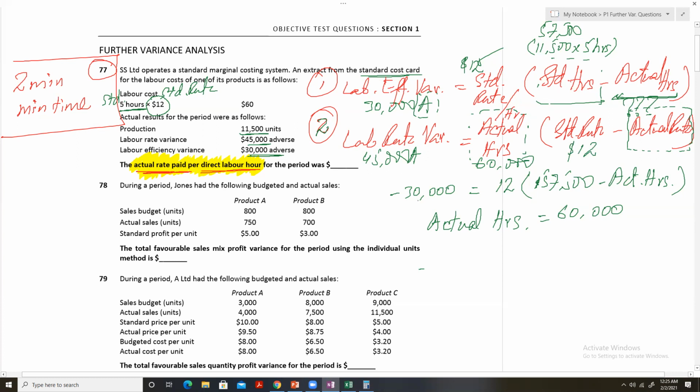Since the variance is adverse, it means that the actual rate is more than the standard rate, so we will put a minus sign.